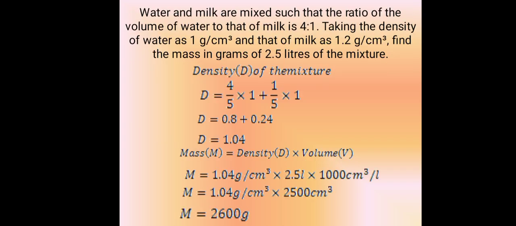Water and milk are mixed such that the ratio of the volume of water to that of milk is 4 to 1. Taking the density of water to be 1 gram per cubic centimeter and that of milk to be 1.2 gram per cubic centimeter, find the mass in grams of 2.5 liters of the mixture.